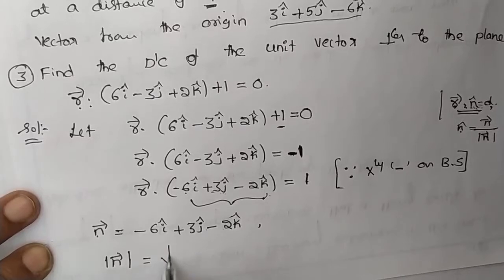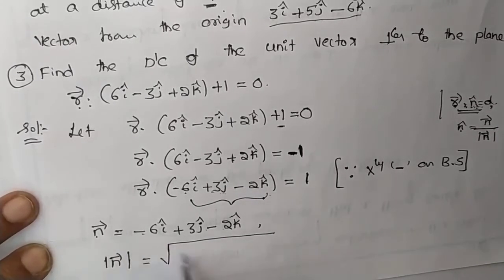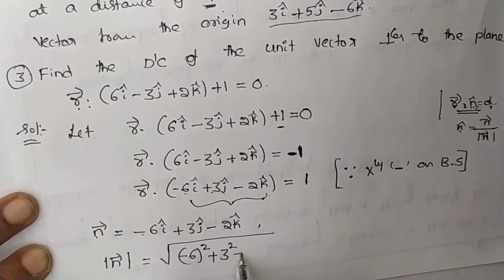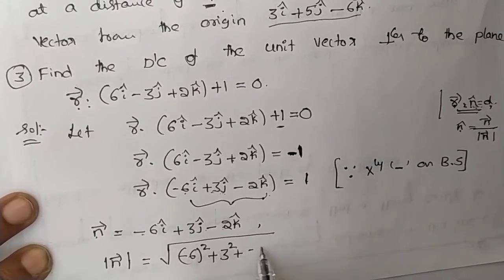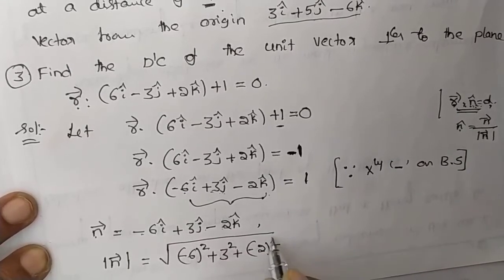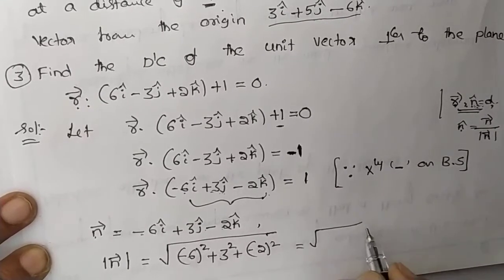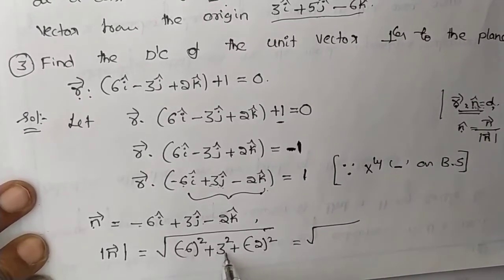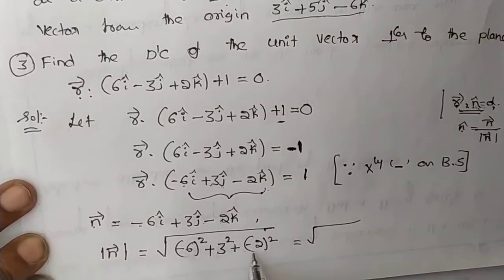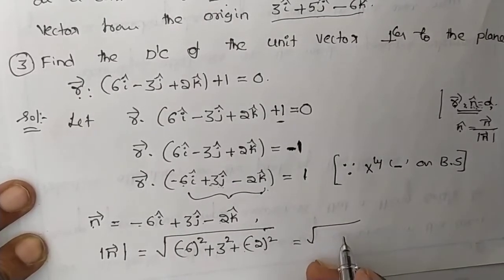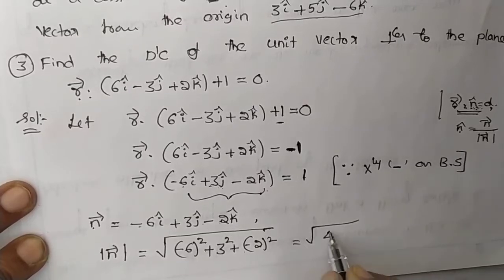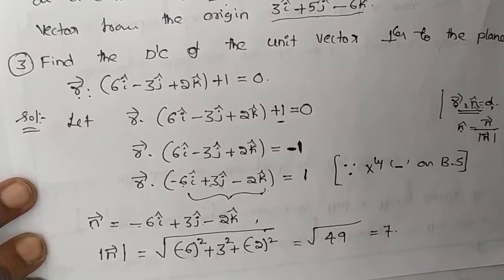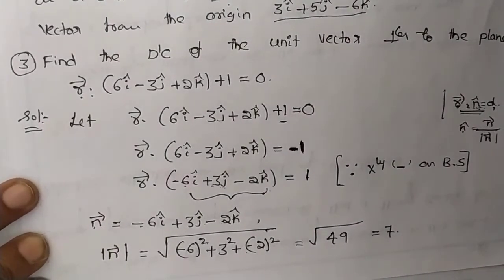Magnitude of n vector equals square root of minus 6 whole square plus 3 square plus k component minus 2 whole square, equals square root of how much? Minus 6 whole square is 36, plus 9, plus 4, that is 49. Square root of 49 is 7. Magnitude of n vector is 7.